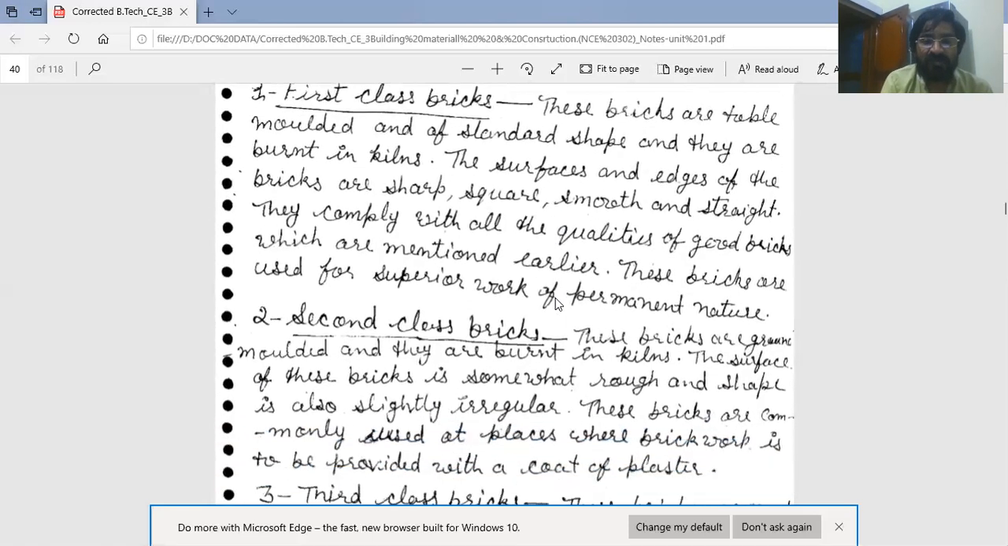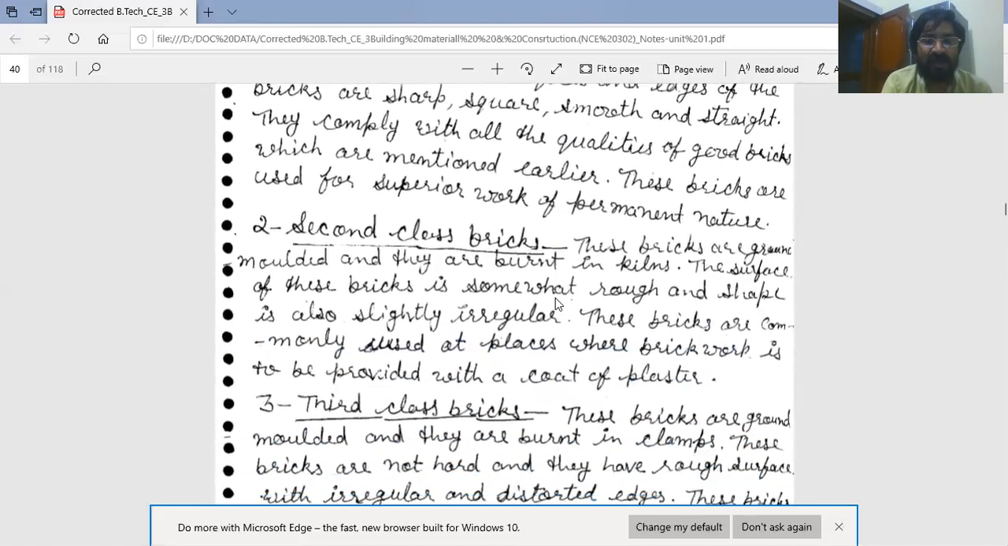Second is second class bricks. These bricks are ground molded and they are burnt in kilns. The surface of these bricks is somewhat rough and the shape is also slightly irregular. These bricks are commonly used at places where brickwork is to be provided with a coat of plaster.